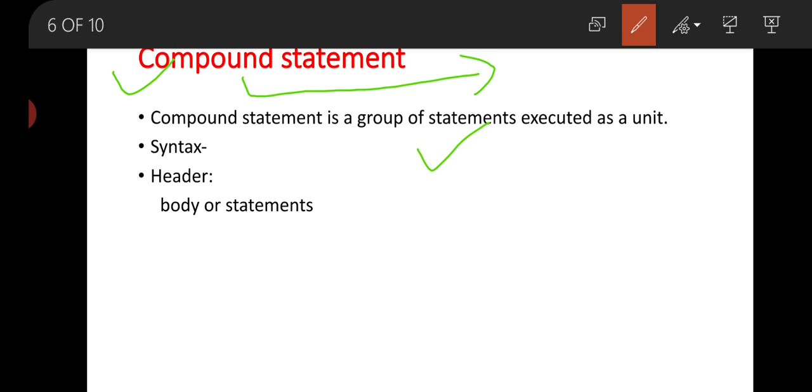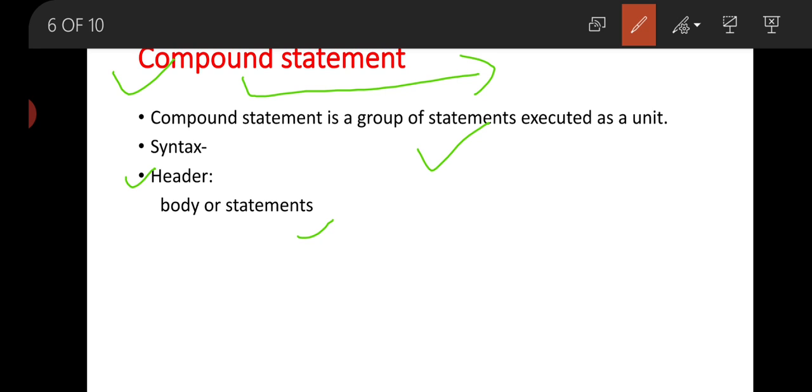In this type of statement, we have several lines of statement. It may be 3 statements, 4 statements, but all the statements must be executed as a single unit, like a single statement. This is your syntax, this is your header and body of statement.